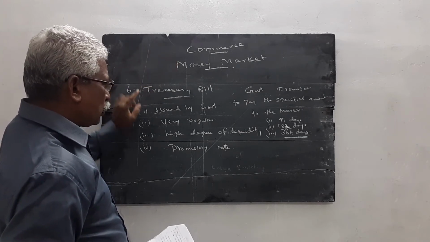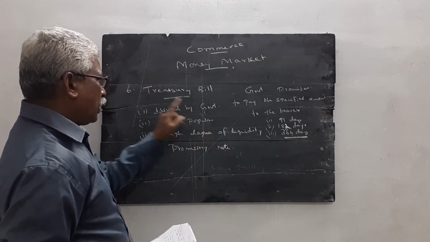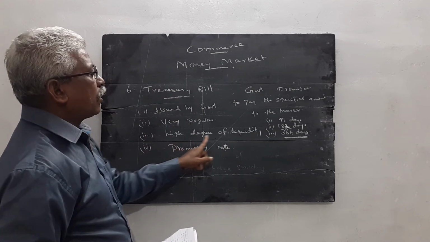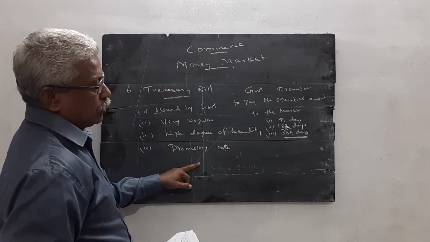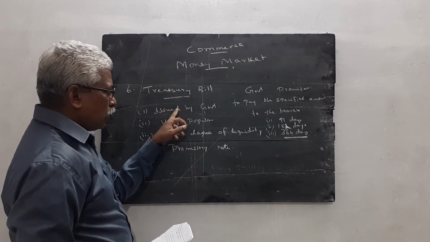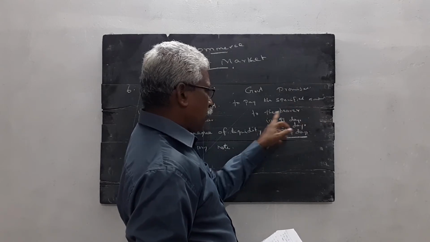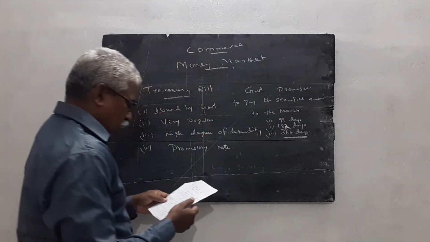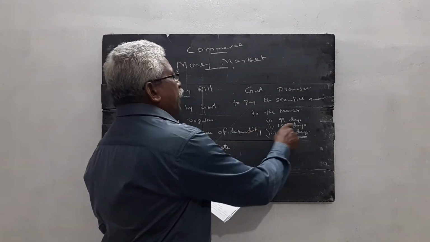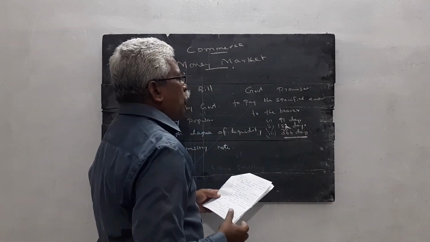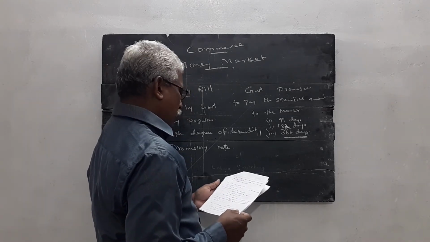It is issued by the government, is very popular, has a high degree of liquidity, and is a promissory note. The government promises to pay the specified amount to the bearer. There are 3 types: 91 days, 182 days, 364 days treasury bill.